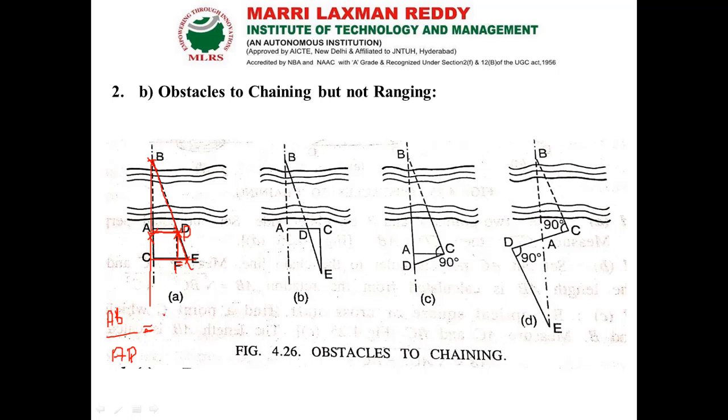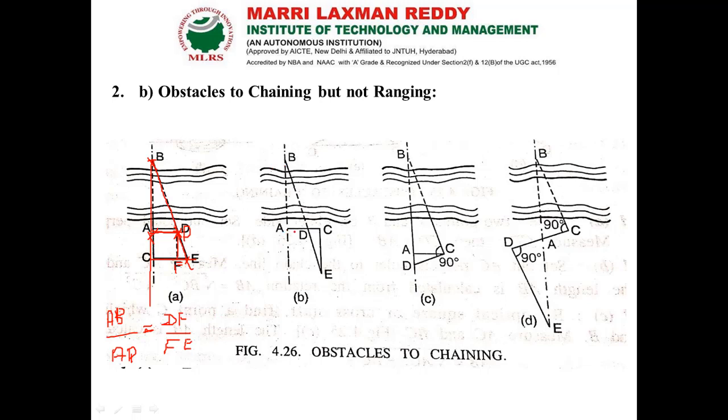So instead of AB we can use DF, which we can access, and instead of AD we can use FE. So the distance AB equals DF into AD divided by FE, and we can get it like this. This is one method to get the distance indirectly, for obstacles to chaining but not for ranging category.